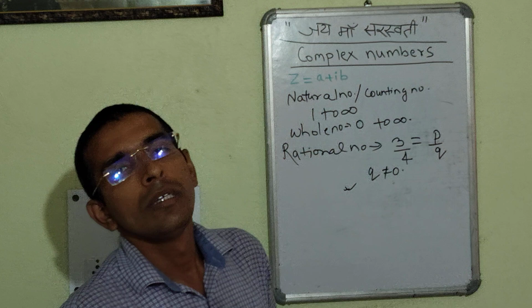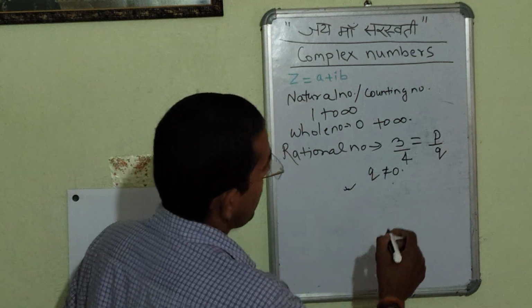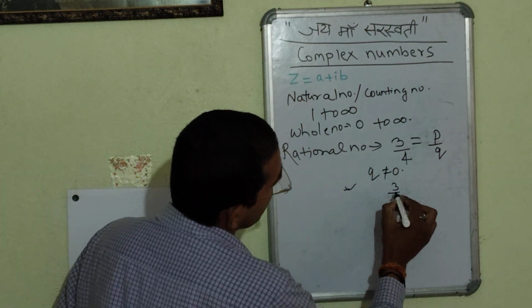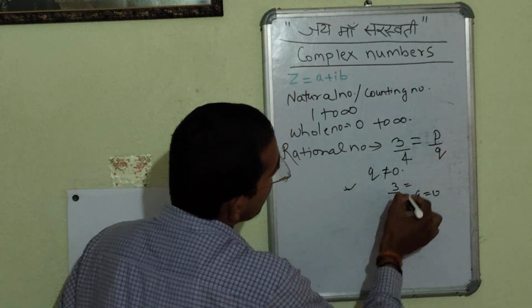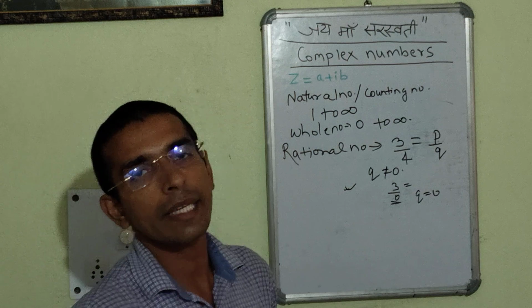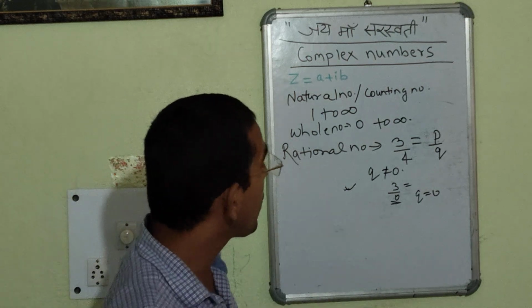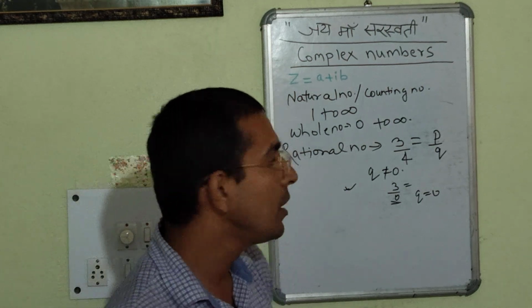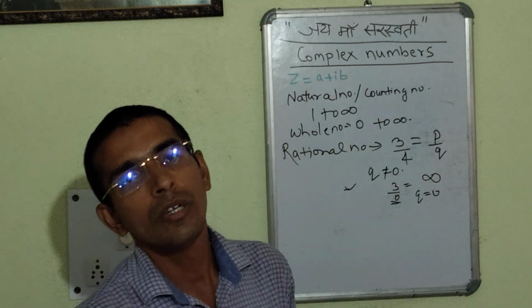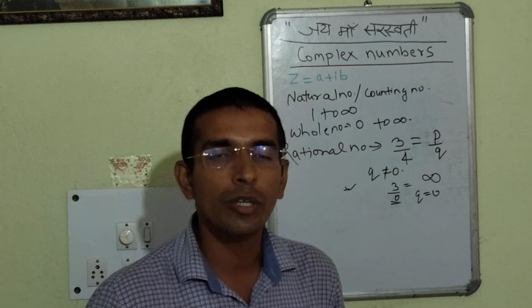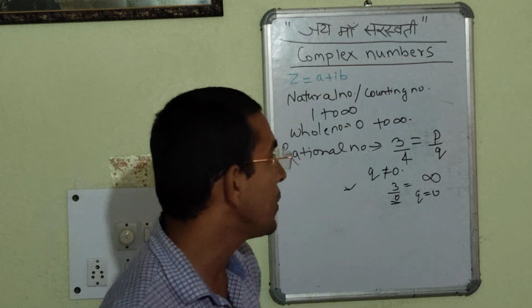Secondly, if we have 3 by 0, here q is equal to 0. In that case, that particular fraction will be turned into infinity, because anything with denominator 0 we can say is infinity.